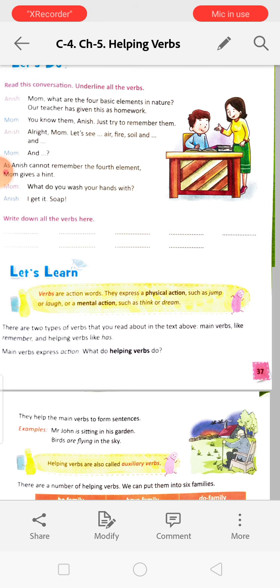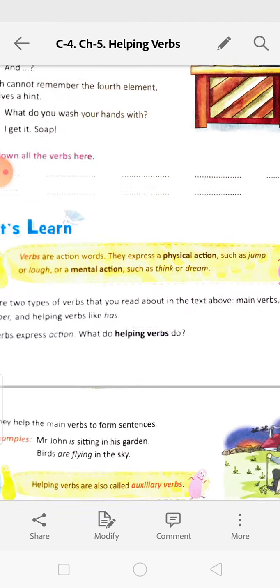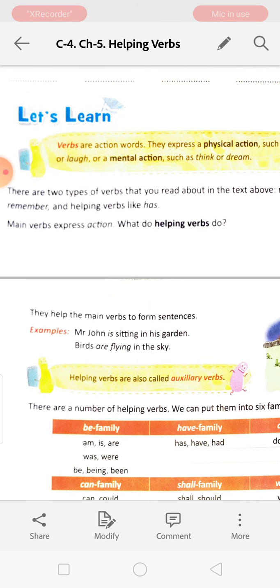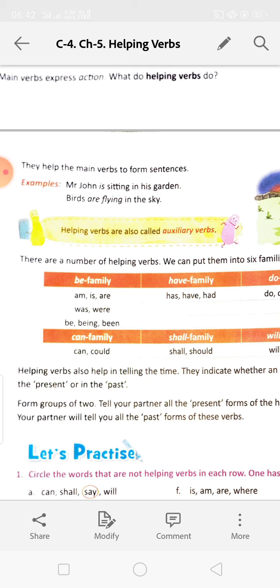Main verbs express action. What do helping verbs do? So, helping verbs help the main verbs to form a sentence. For example, Mr. John is sitting in his garden. So, is is helping the main verb sitting to make the sentence. Okay, is is helping the main verb to give meaning to the sentence. Birds are flying in the sky. Are is a helping verb and flying is the main verb or action verb.